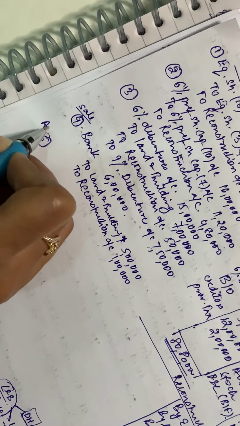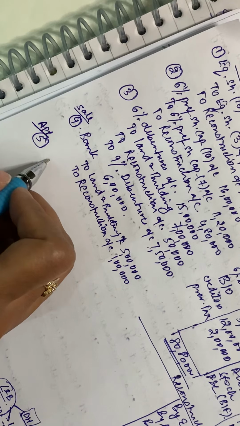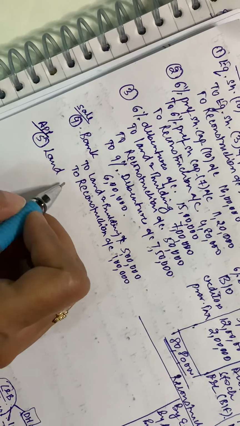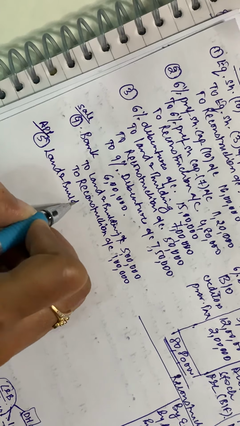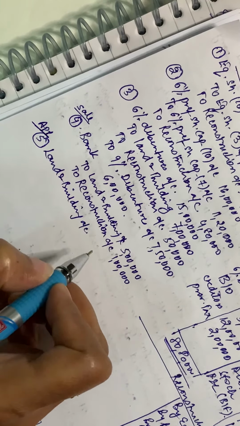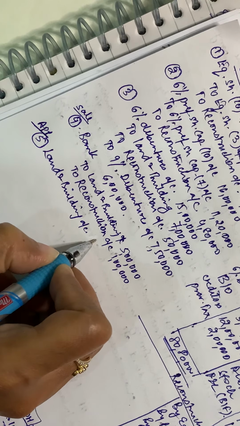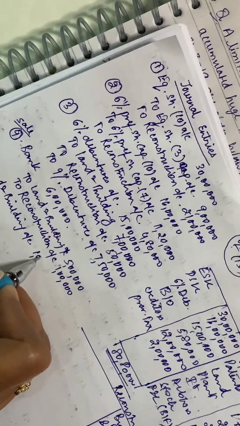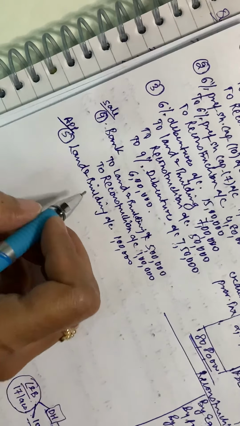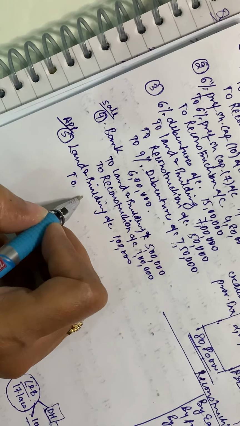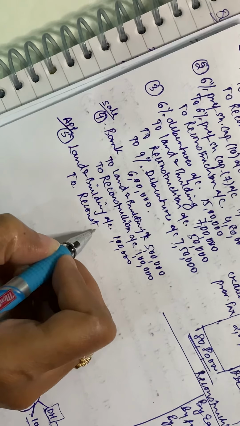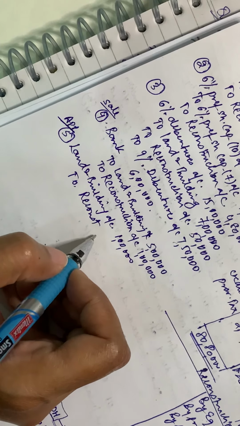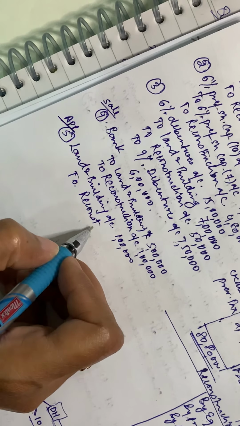And next we will do regarding the appreciation in the value of 50% of the land and building left out. So you will debit the asset, of course, with the differential amount 1 lakh, and of course this is a gain, and this gain is a revaluation reserve which we are actually over here transferring to the reconstruction account.